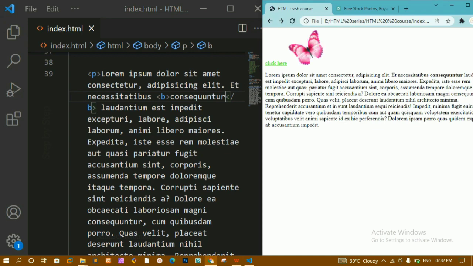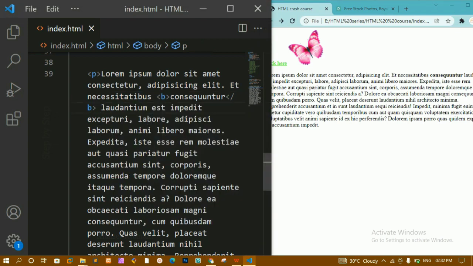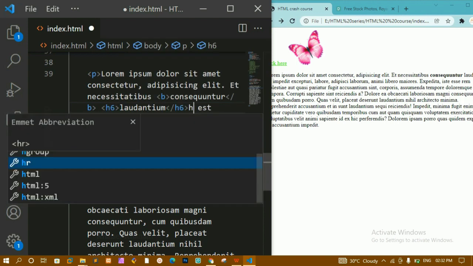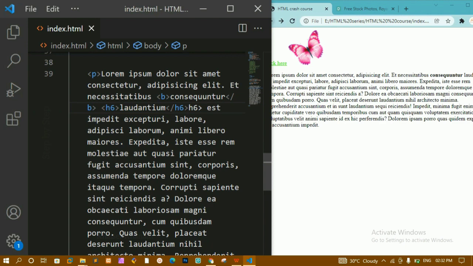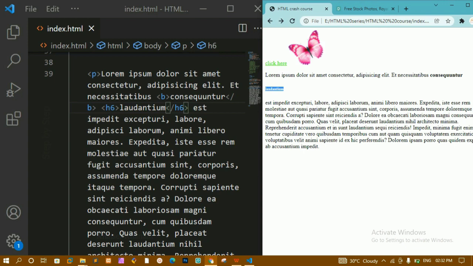This is how we can bold any text. We can use this bold tag, the B tag. We don't have to use headings here. Now instead of this, you cannot write H1. Suppose let me just write H6, and inside this I'll be writing H6, and here I'm just going to close that one. I'll save this. I'll refresh. Now you can see this is the heading, and it is taking complete width because it is a block level element.